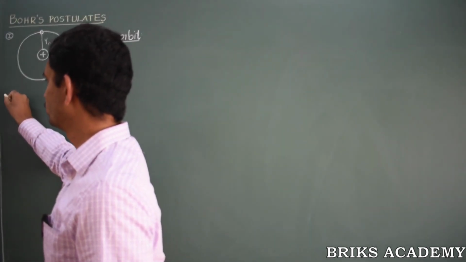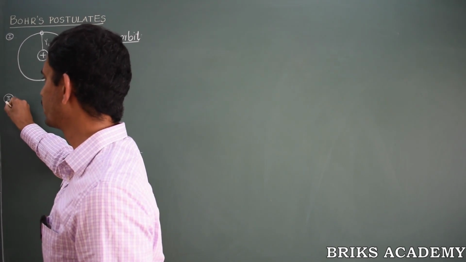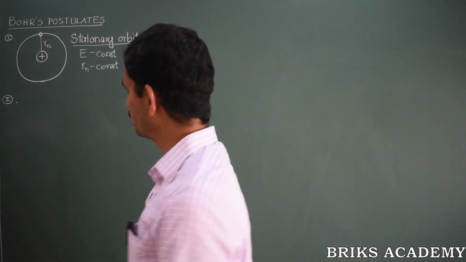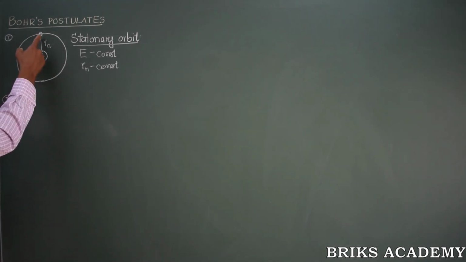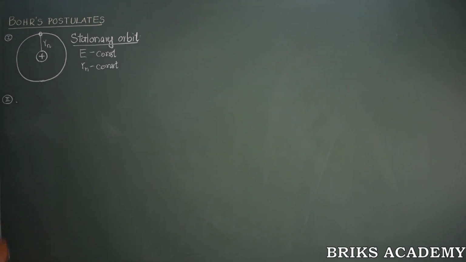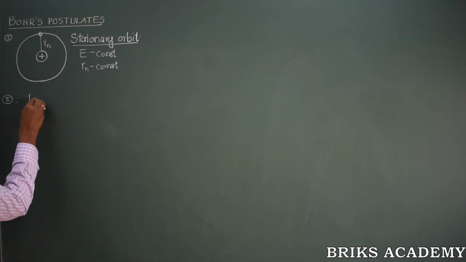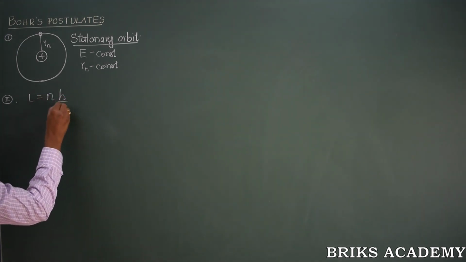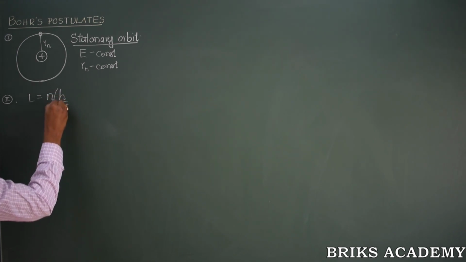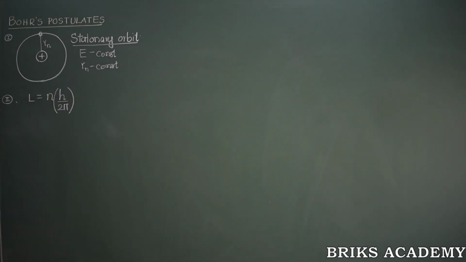Postulate number 2. The second postulate, often called a puzzling postulate proposed by Niels Bohr. What is the second postulate? Bohr says that an electron which revolves around the nucleus in a stationary orbit possesses an angular momentum that is equal to integral multiples of h by 2 pi, where h is called the Planck's constant.